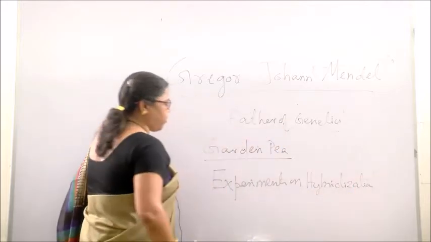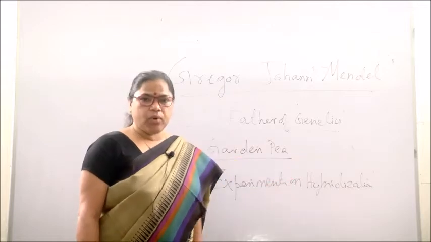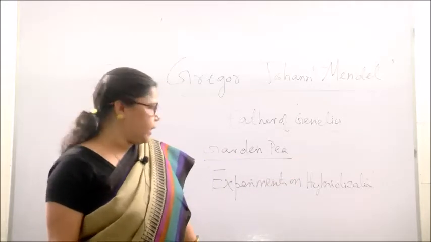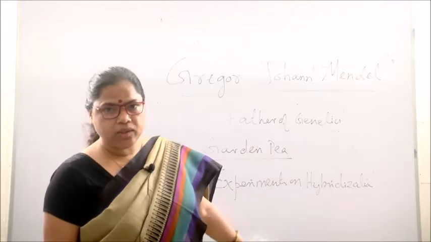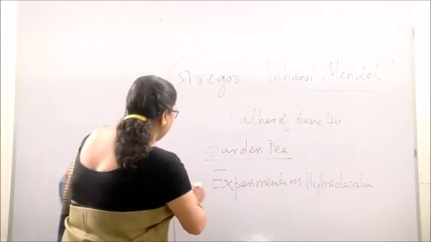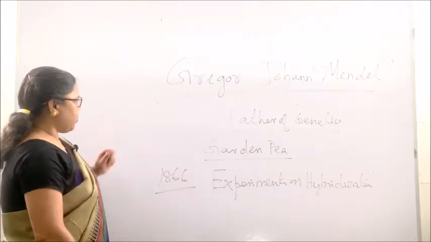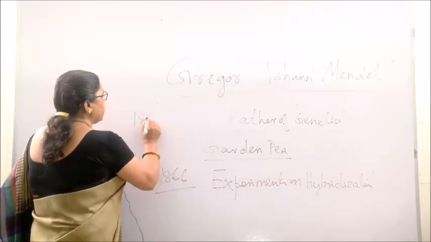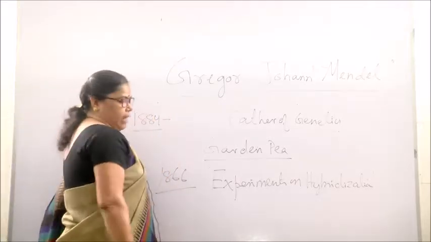And this paper he presented before the Brown Natural History Society, and then it was published in the annual proceedings of that society also in the year 1866. In 1884 Mendel died.